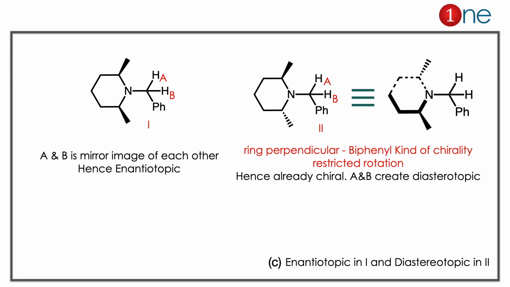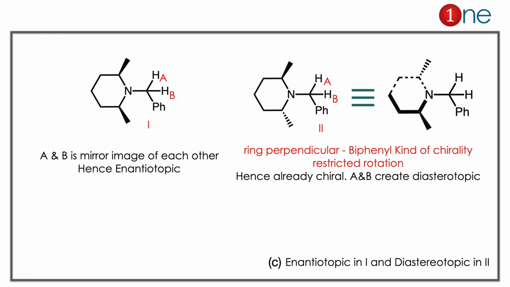Methyl groups syn means no problem, it has a plane of symmetry, it doesn't have a chiral center at nitrogen there. Hence H A and H B are mirror images of each other, it's anisotropic. But when both groups are trans, the ring is perpendicular, meaning it's a kind of biphenyl-type chirality, with restricted rotation there because of the methyl groups. Hence it is already chiral, so A and B become diastereotopic. So the answer is clearly C, which is anisotropic in structure 1, diastereotopic in structure 2.